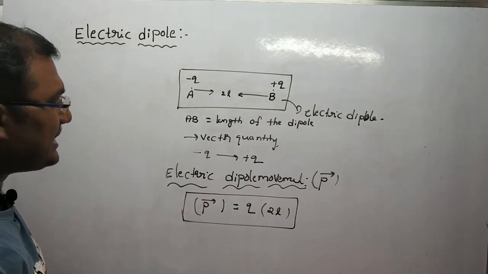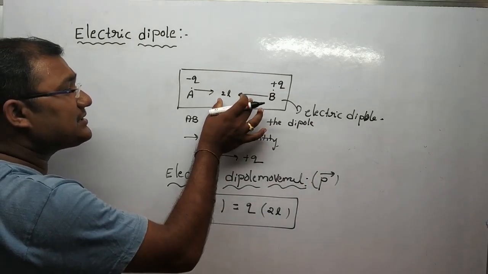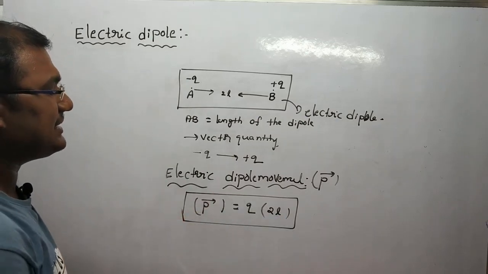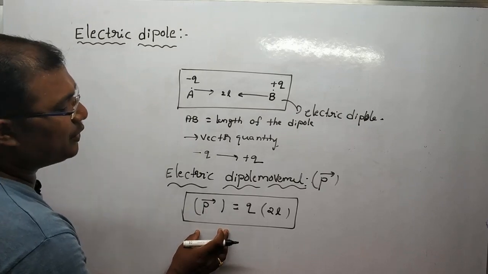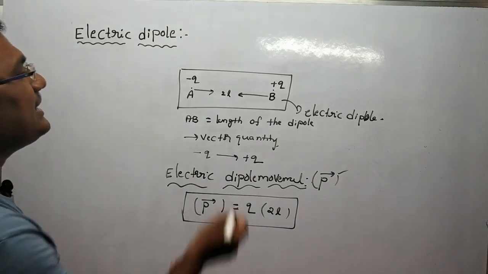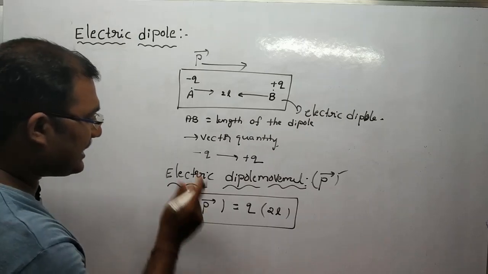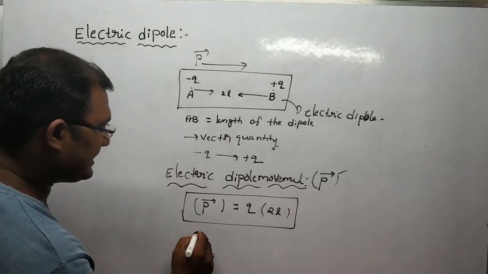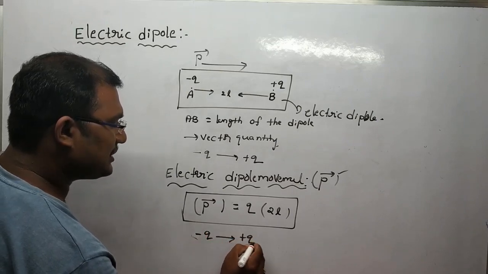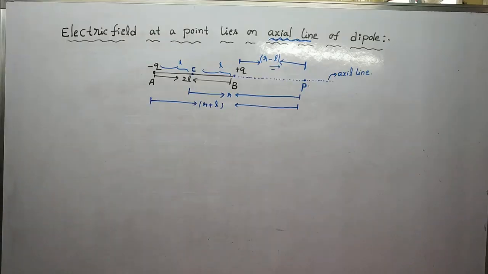The electric dipole moment is the product of the magnitude of one of the charges of the dipole and the distance between the two charges. The electric dipole moment is also a vector quantity. Its direction is from minus Q to plus Q. This is about the electric dipole moment.